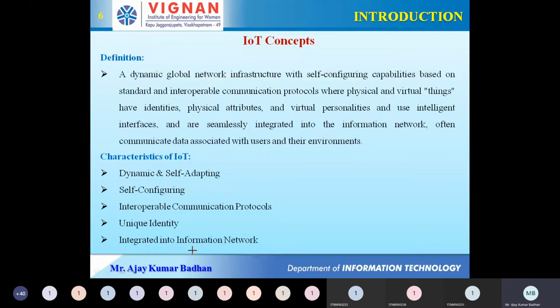What kind of network? One which will generate some kind of information. For example, you have deployed temperature sensors at your home. What the temperature sensor is going to do is read the temperature for as many days as you have placed it, and it will provide you that reading. That is what the devices are doing. These devices are actually gathering useful information: the environment temperature, and they are sending it back either to the cloud service or wherever you are storing it.